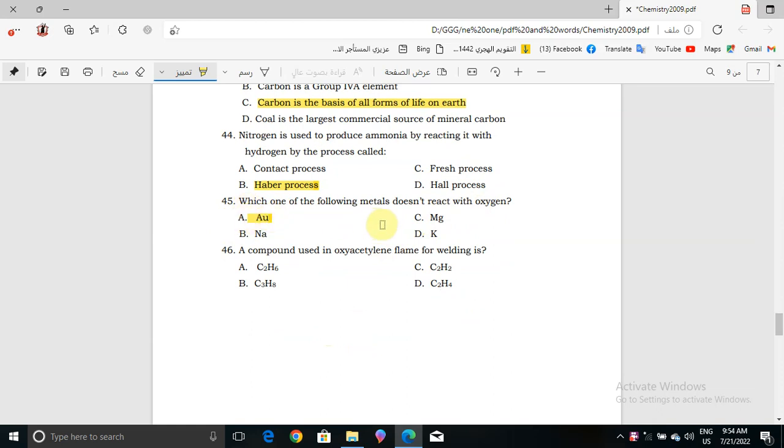Now in question number 46, here it says what? A compound used in oxyacetylene flame for welding is what? C2H6, C3H8, C2H2, or C2H4. The correct answer will be C2H2.